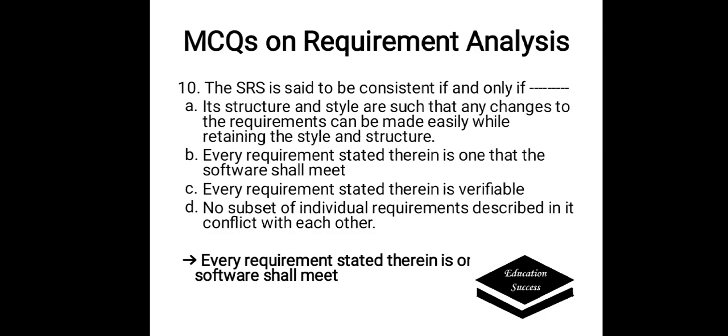The SRS is said to be consistent if and only if options are A. Its structure and style are such that any changes to the requirements can be made easily while retaining the style and structure. B. Every requirement stated therein is one that the software shall meet. C. Every requirement stated therein is verifiable, and D. No subset of individual requirements described in it conflict with each other. Here the correct answer is B. Every requirement stated therein is one that the software shall meet.